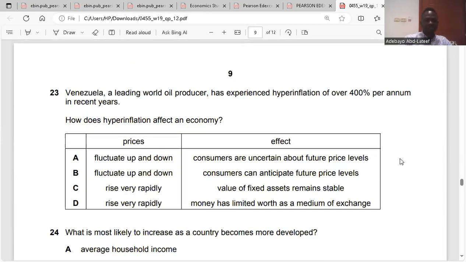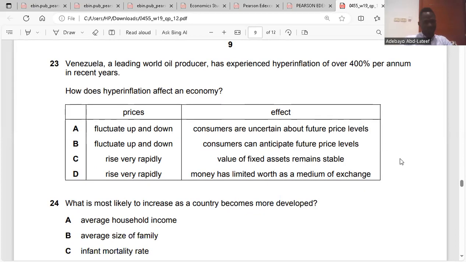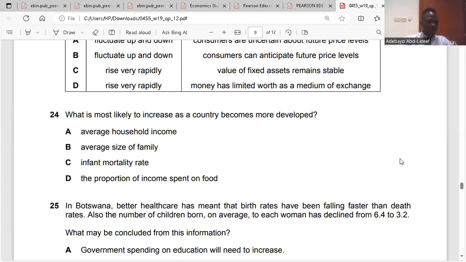23. Venezuela, a leading world oil producer, has experienced hyperinflation of over 400 per annum in recent years. How does hyperinflation affect an economy? Hyperinflation would increase the price rapidly. So let's just go to C and D. The value of fixed assets remains stable? No, it's not going to be stable. The value of money would lose its value. So the answer is D. Is it clear? Yes.